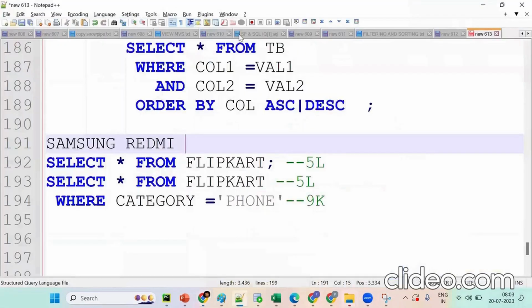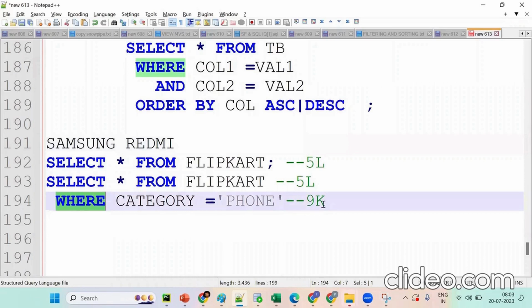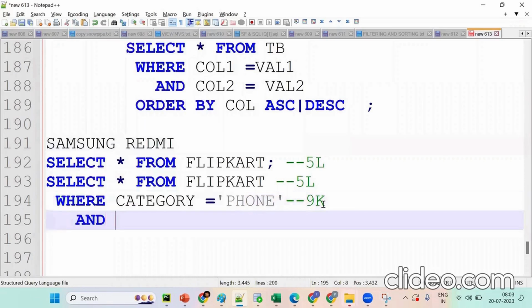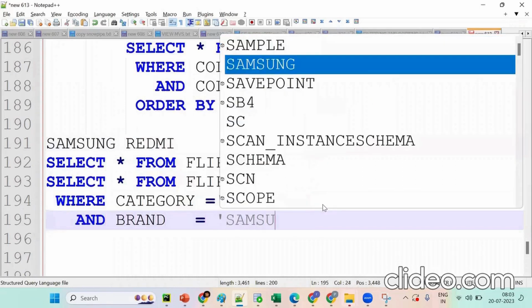How can I get it? Based on which concept in SQL? This syntax is very important because we'll work mostly on selection. Remember, where is the compulsory concept. Write the columns and the table name, then the where clause. Suppose take the same thing: brand equals to Samsung.